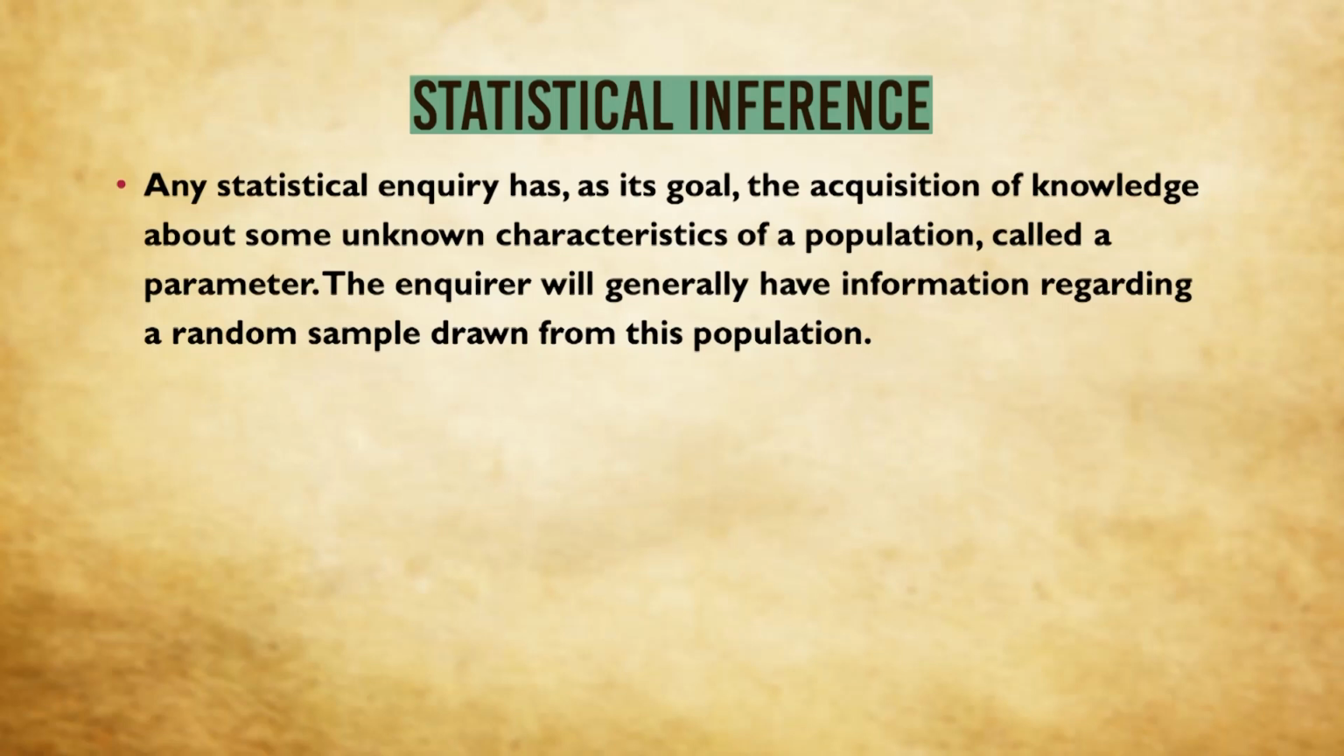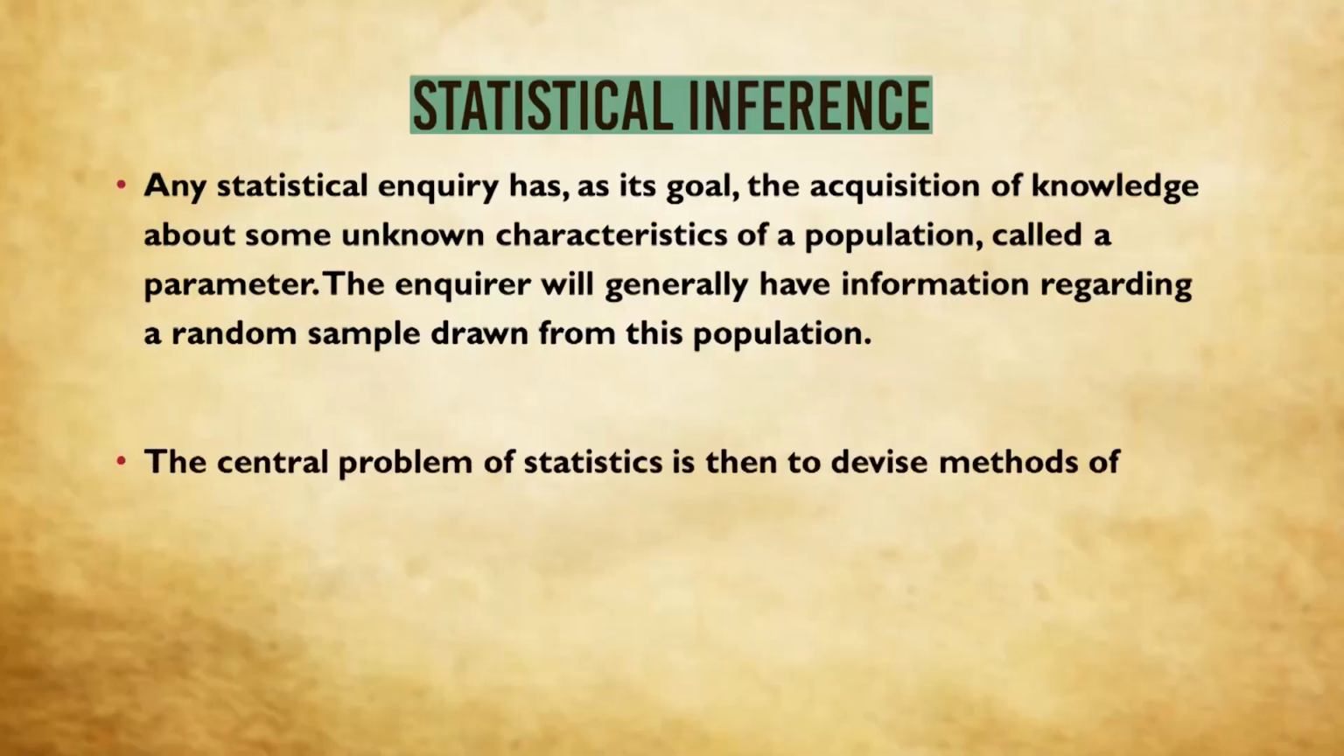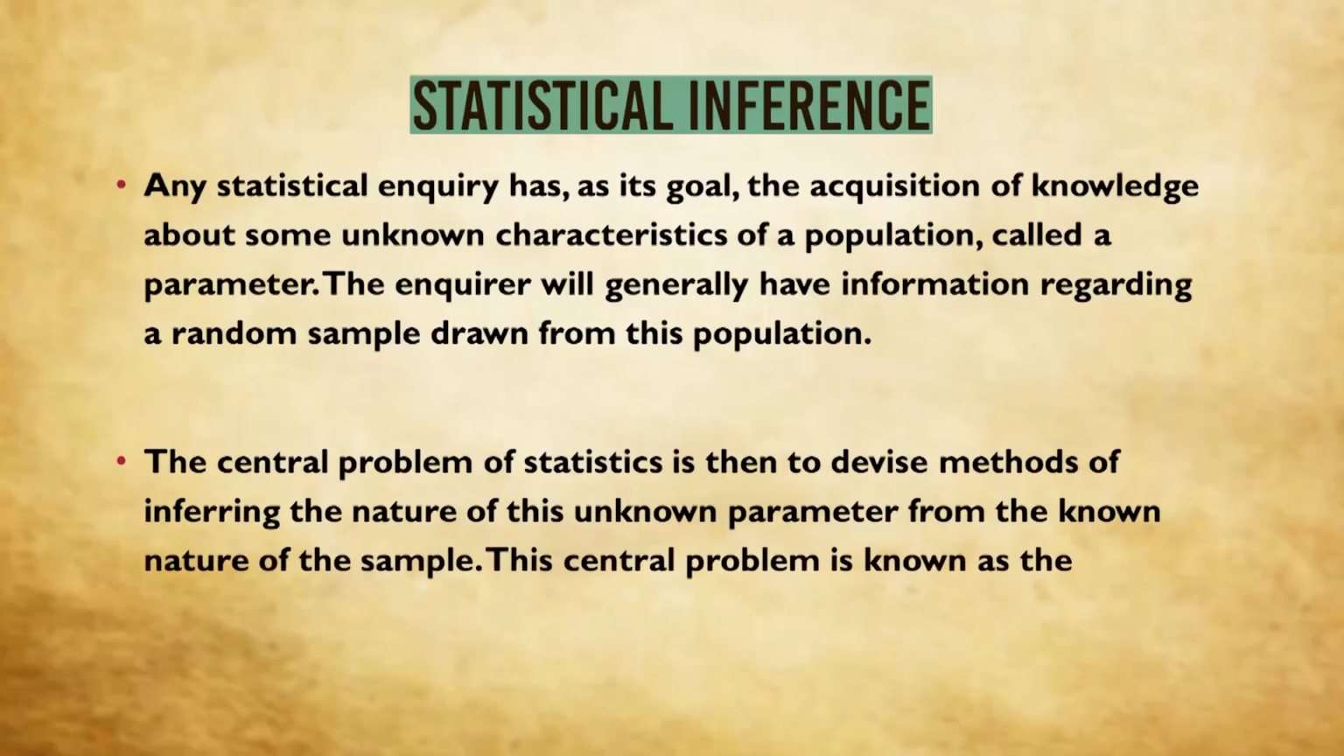The inquirer will generally have information regarding a part of this population, which is called a sample. That means the population is unknown to the investigator. So the parameters are unknown to the investigators, but we will have a sample in our hand. The central problem of statistics, this is a central problem, mind you, the most important problem of statistics, is then to devise methods of inferring the nature of this unknown parameter from the known nature of the sample. This central problem is called the problem of statistical inference.